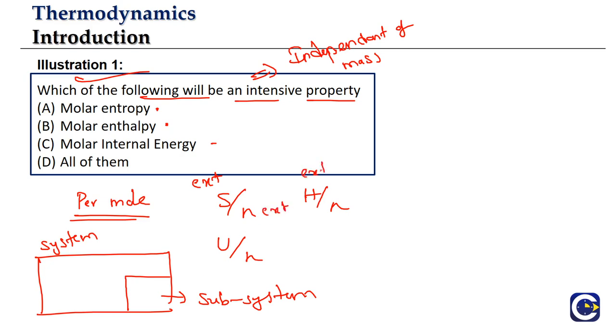So in all the cases, enthalpy is extensive and number of moles is extensive. Internal energy is extensive and number of moles is extensive. So we are taking a ratio of 2 extensive properties. The ratio of 2 extensive properties will be an intensive property. Means molar entropy is intensive, molar enthalpy is intensive, molar internal energy is intensive. So what is the correct answer? All of them. All 3 are intensive properties. And we say that based upon the relation that the ratio of 2 extensive properties is going to be an intensive property.